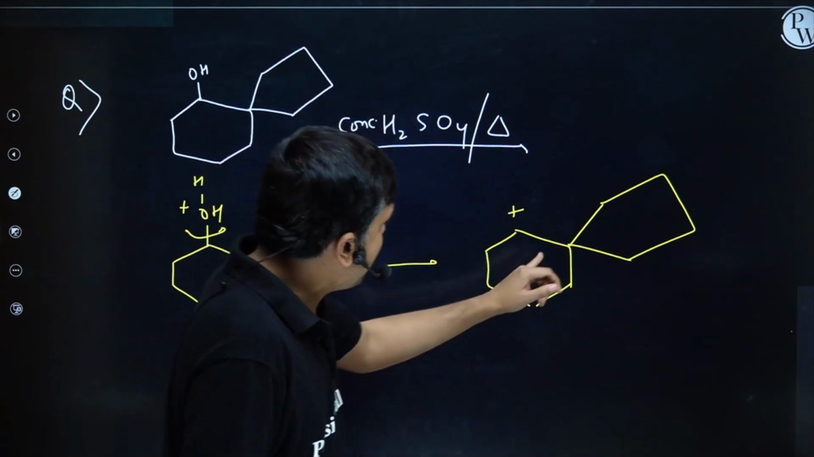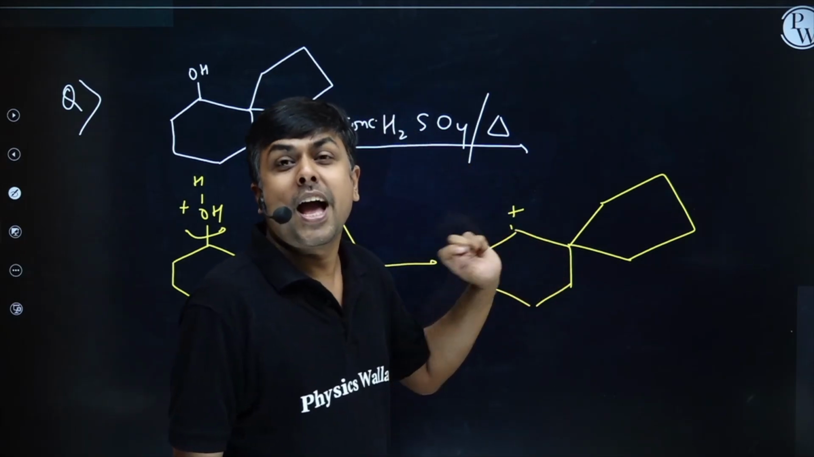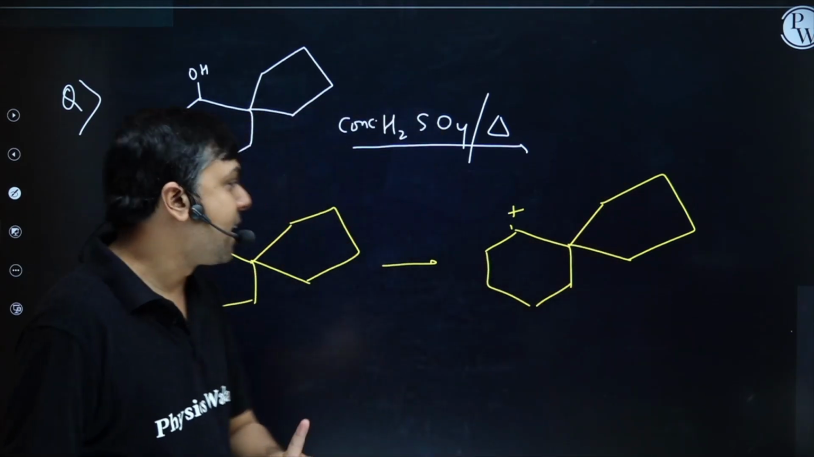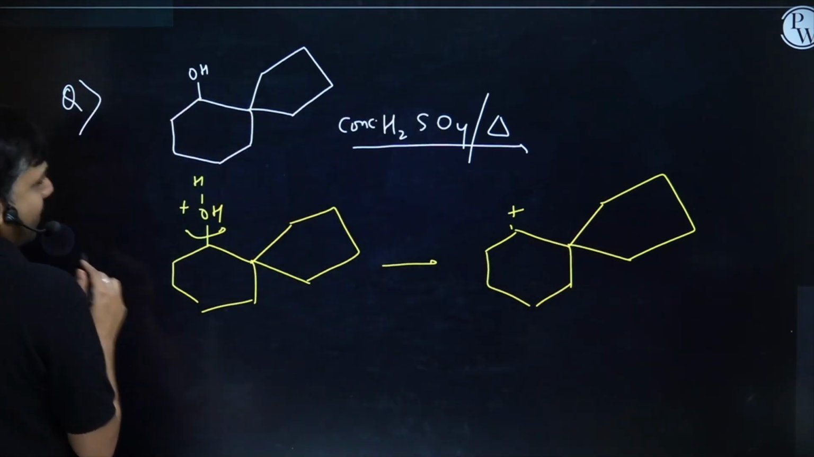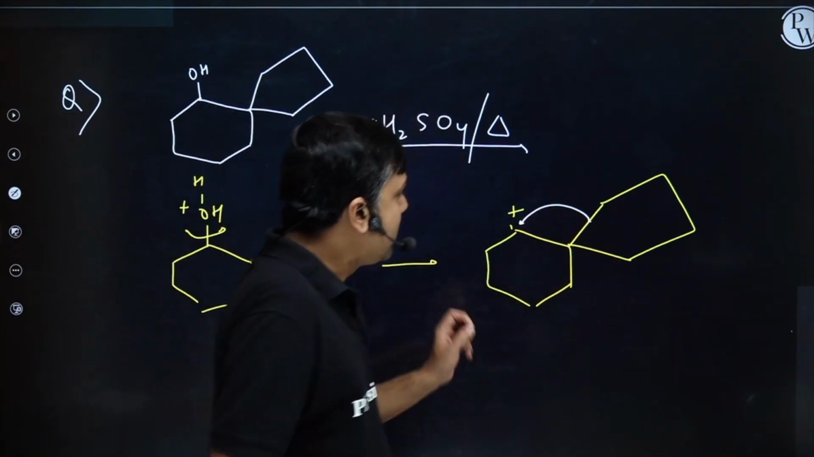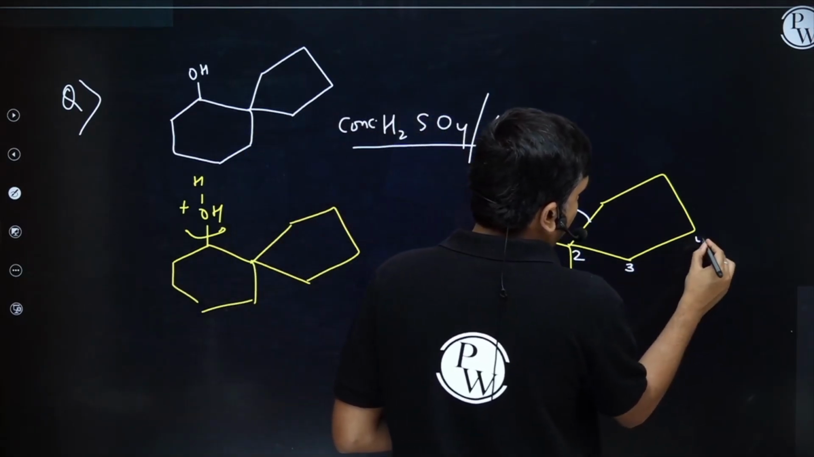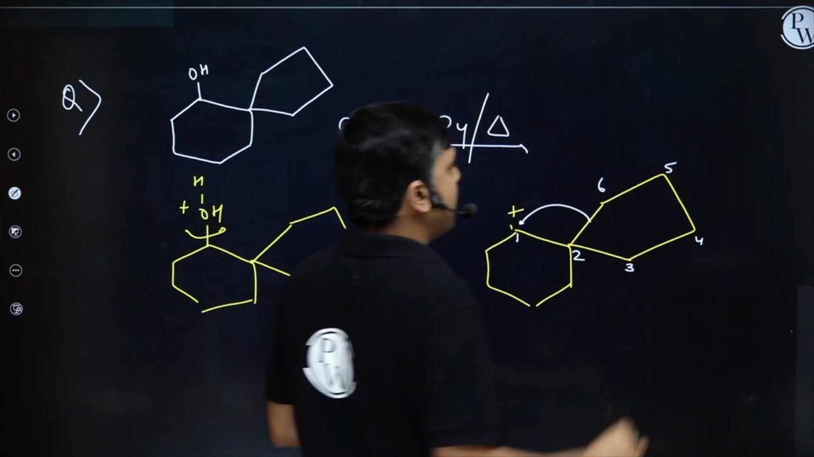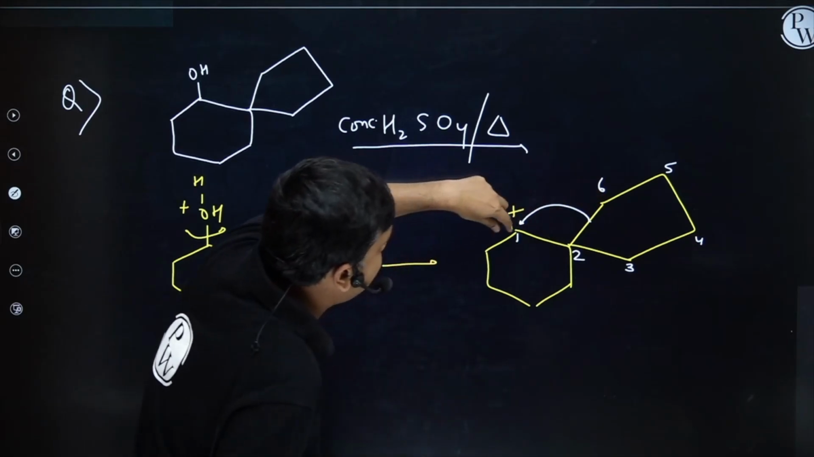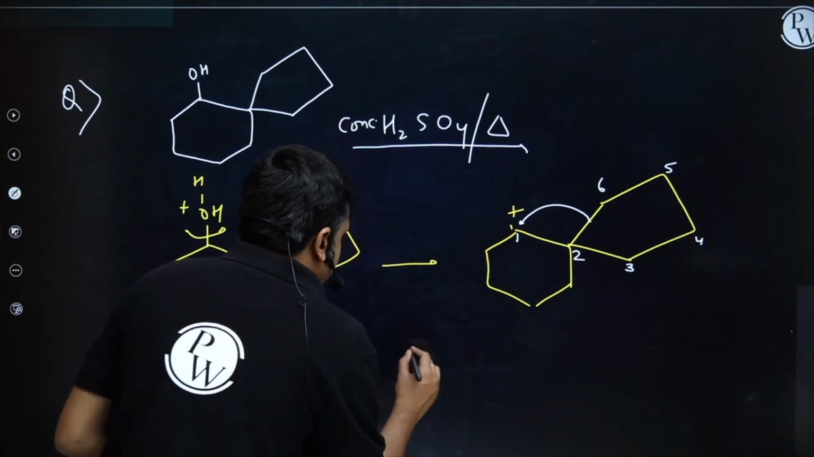Why? I'm having a 5-member cyclic ring. Just outside the cyclic ring, I'm having a positive charge. So this ring will undergo ring expansion. How? Let's see. Can I shift this alkyl group to here on this carbon? Now if I count it, I will have 1, 2, 3, 4, 5, 6-member cyclic ring, right? So this 2,6 bond will cleave and it will join to 1,6. It will form a 1,6 bond, right? Let's form it.